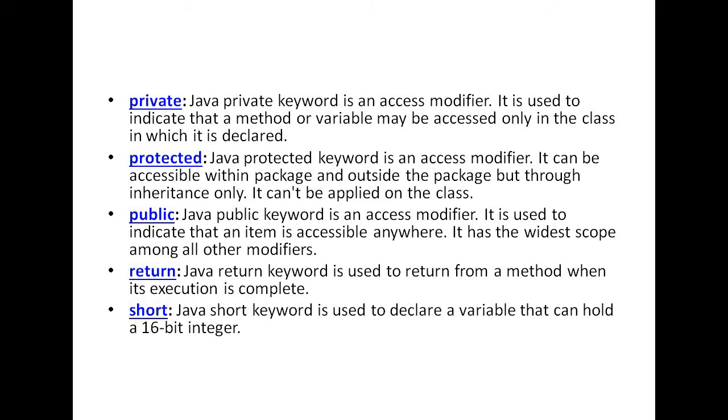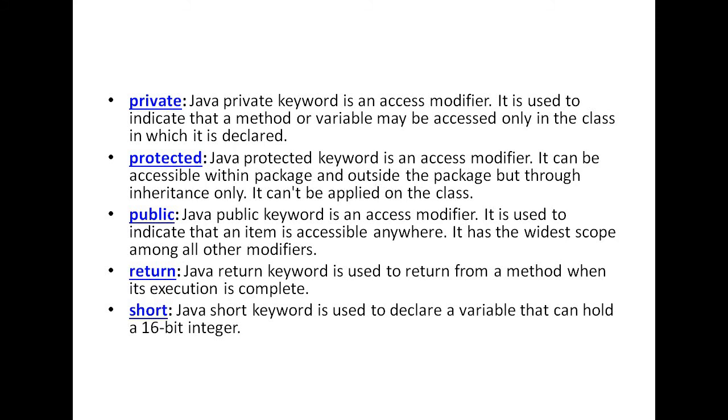Protected is another modifier in Java. If I declare one variable as protected, that can be accessed only inside the class or inside the package. Next is public. Public is also a modifier. If I am declaring one variable as public, that can be accessible anywhere. There is no scope restriction.